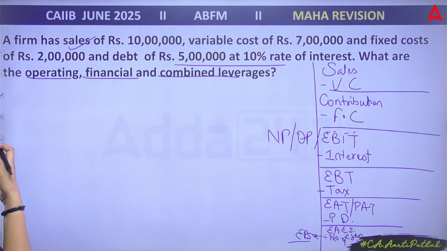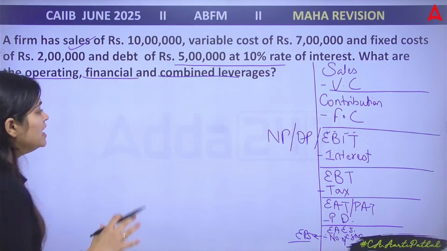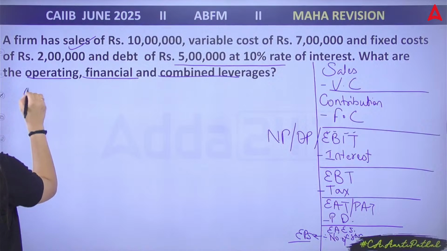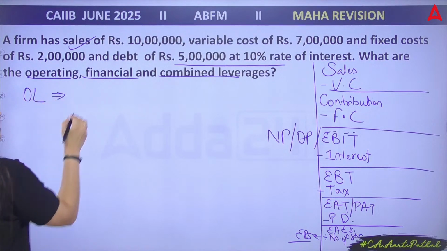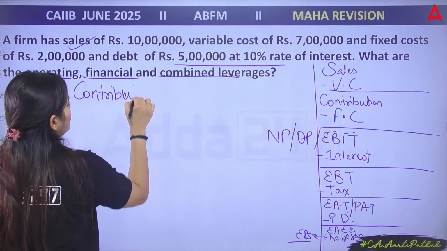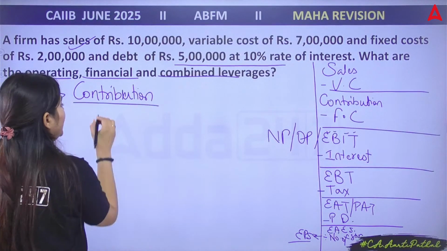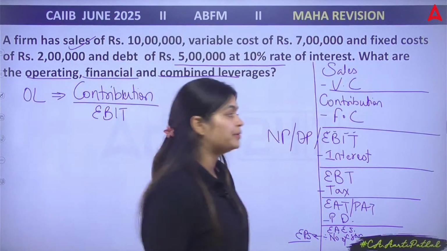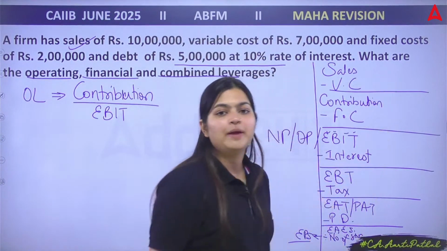So let's calculate leverages now. First we need to calculate operating leverage. Now what is the formula of operating leverage? Your formula is contribution divided by your EBIT. Now how can I calculate contribution? Sales minus variable cost.